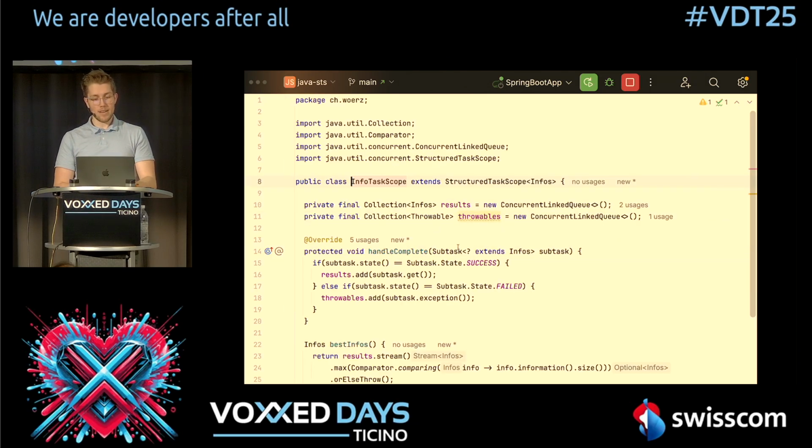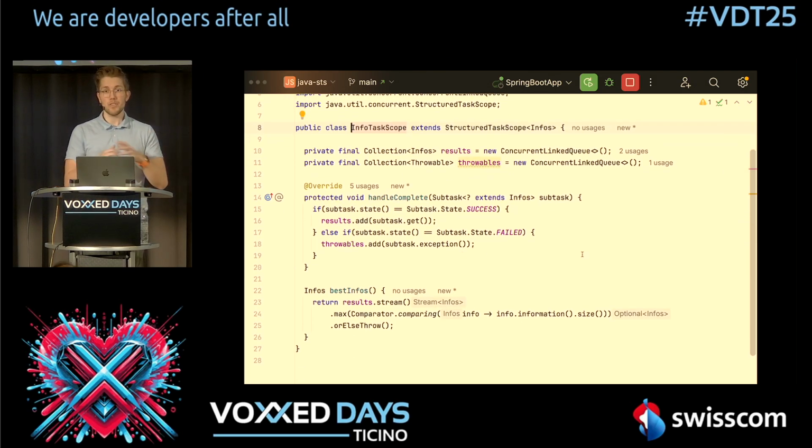And when we go in here, this is quite easily testable. In your JUnit test, you just create a new info task scope, you send some requests to it by using scope fork, and you then check the result. You don't have to have a framework or a library which makes these asynchronous calls synchronous again. You can just use it like you would test normal synchronous code.